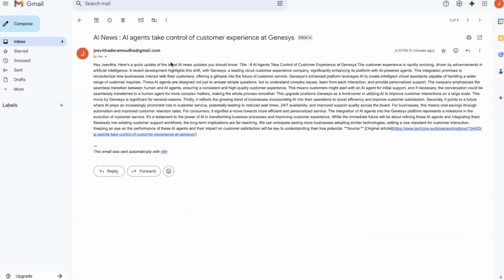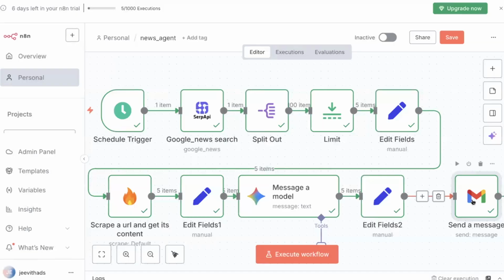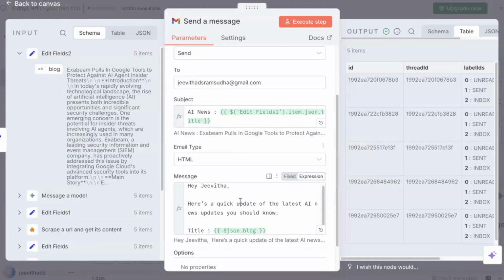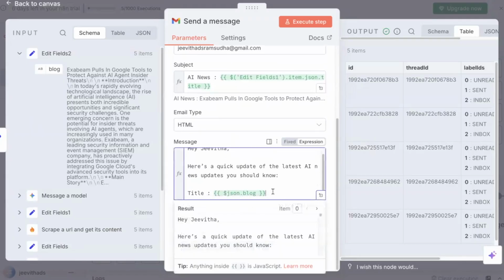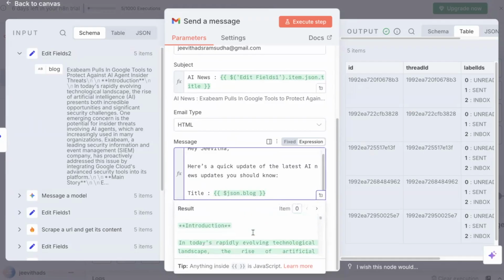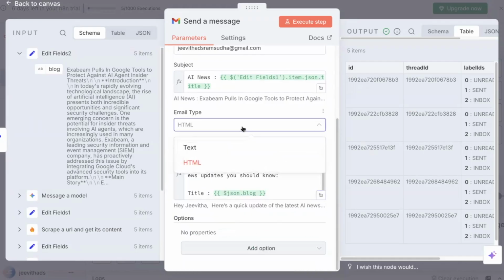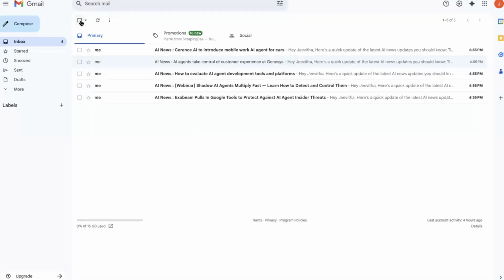Let's see this. It starts with, Hey Jivata, here is a quick update of latest AI news you should know. And you could also see the original article here. I guess I didn't give a proper spacer, so that's the reason it's taking everything. Okay, I made one simple mistake. I'm sending the email type as HTML. Don't send it as HTML, send it as text, so that you get it in a proper format. Let me remove all these things and execute.